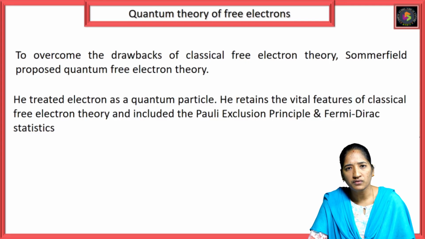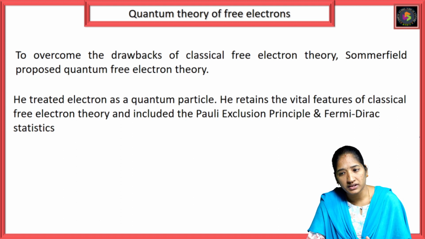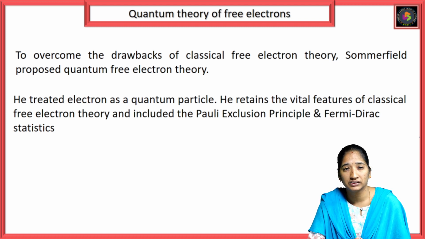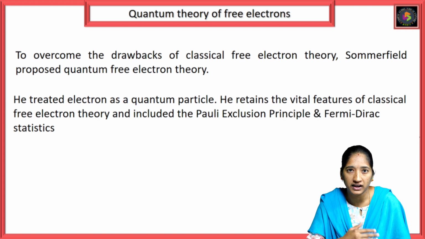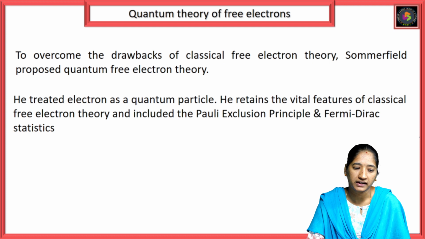To overcome the drawbacks of classical free electron theory, Sommerfeld proposed quantum free electron theory. So we discussed classical free electron theory, and to overcome whatever drawbacks and demerits it had, Sommerfeld proposed the quantum free electron theory.